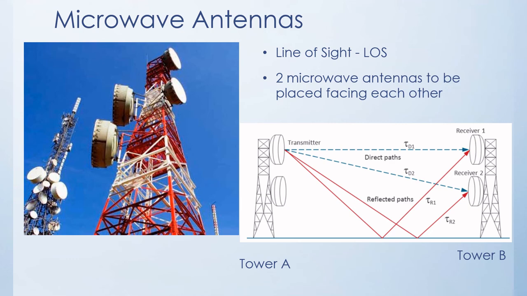So we have multiple microwave links kept in the different cell sites or towers, and the antennas face each other so that there is a line of sight and the signal is transmitted. And during rainy season, sometimes a link can be broken, or if there is interference between the transmitter and receiver microwave links.